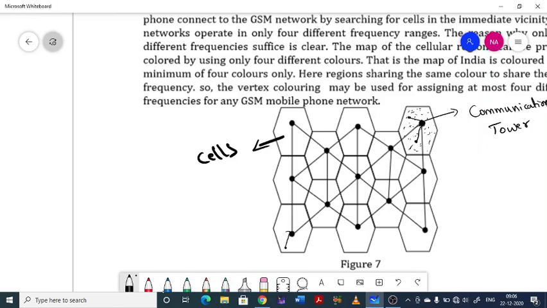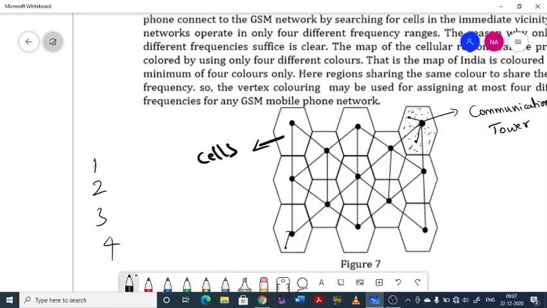That is due to the 4 coloring theorem or 4 coloring conjecture. Why should this happen? Because the map of the cellular region can be properly colored with 4 different colors. So by the 4 coloring theorem, the map of this region can be colored with only 4 colors. Suppose you have colors 1, 2, 3, 4, such that no 2 adjacent regions or adjacent cells should have the same color.